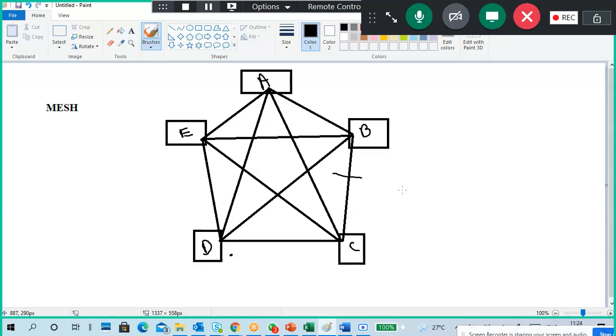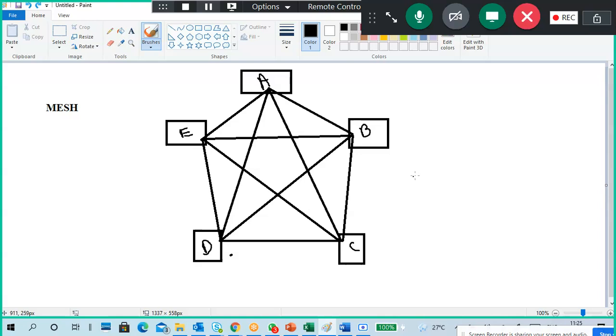Like a bus topology, when one wire is broken, the main backbone is broken, and others won't communicate. In a ring topology, if one system is down, or you replace the system, or one wire is down, again you have to reconfigure the protocol and the cabling structure, and verify the things. But here, whatever happens, we are still able to communicate. All the connected devices will communicate. We are connected to everyone. It is the most reliable network compared to all other networks.